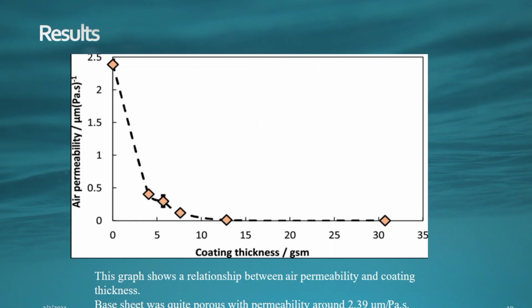The airflow testing was done to investigate the air barrier properties of the samples that might potentially be improved by the cellulose nanofiber coating. The base sheet was quite porous, with permeability around 2.39 micrometers per pascal second. A 4 grams per square meter coating on top of the base sheet reduced the air permeability significantly, by 83%.